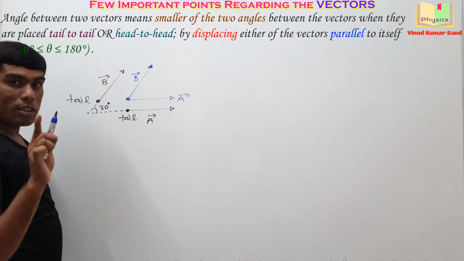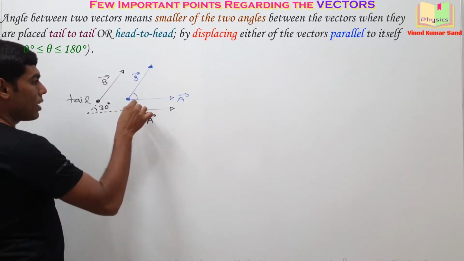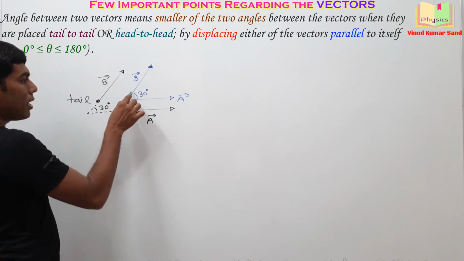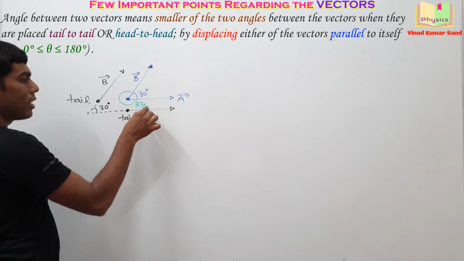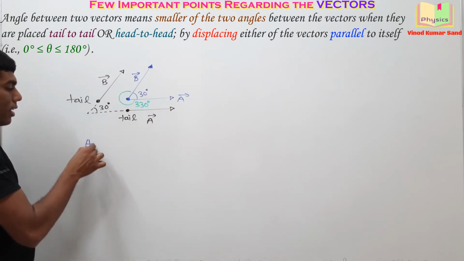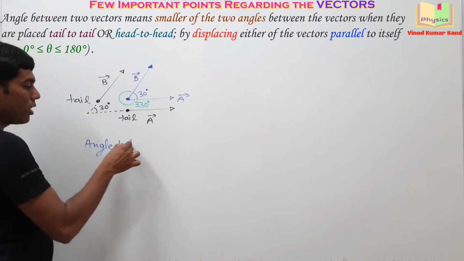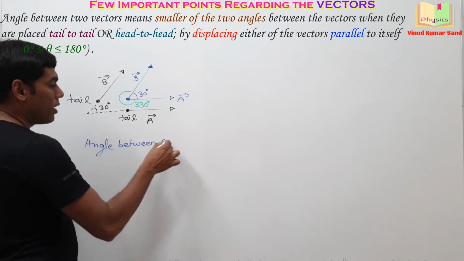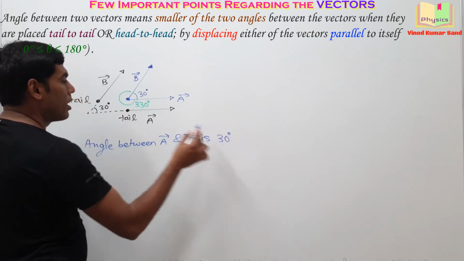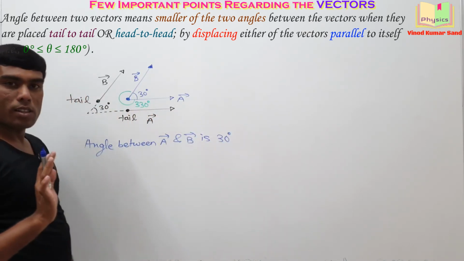Then you have to take the smaller angle in between them. Here is one angle, 30 degrees, and the other possible angle is 330 degrees, and 30 degrees should be your answer. The angle between A vector and B vector is actually 30 degrees, the smaller of the two angles.